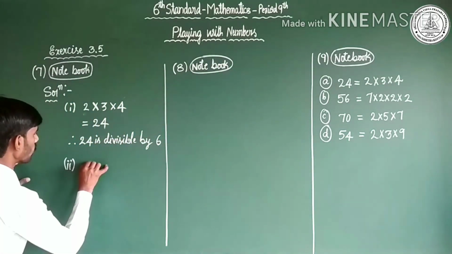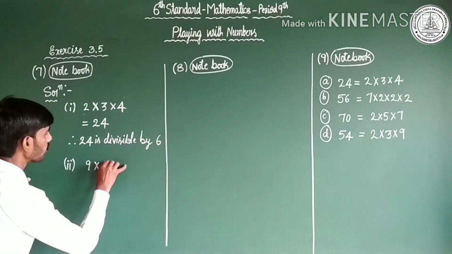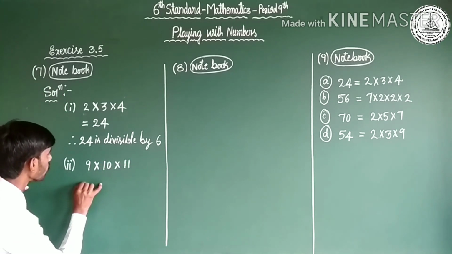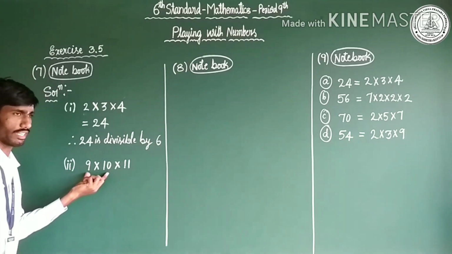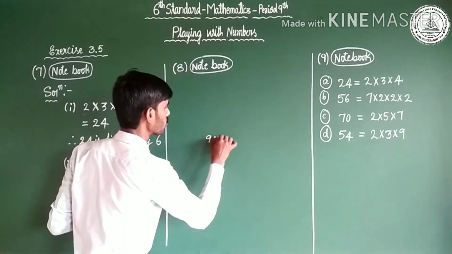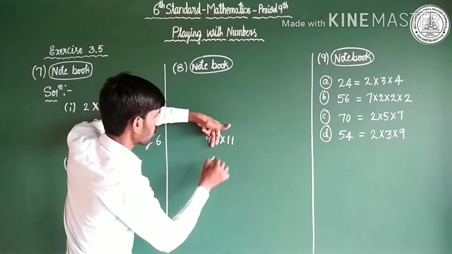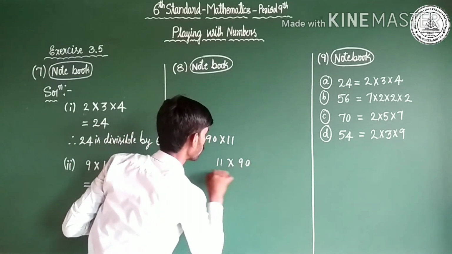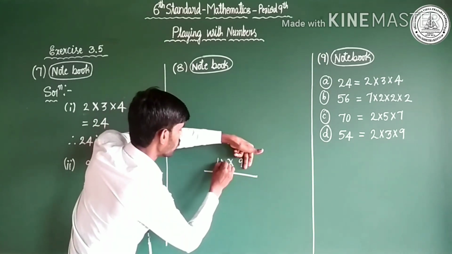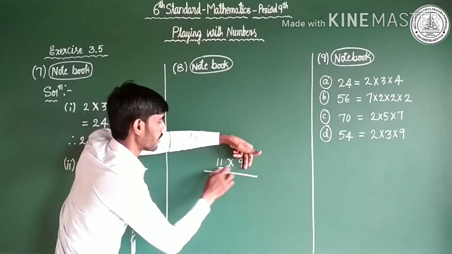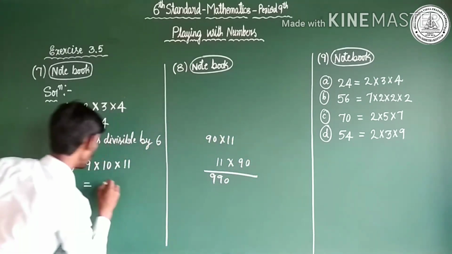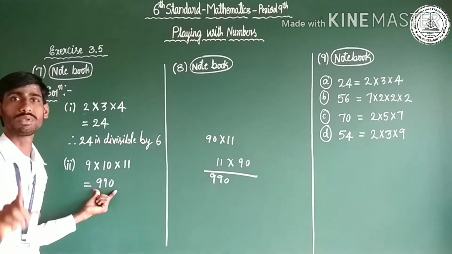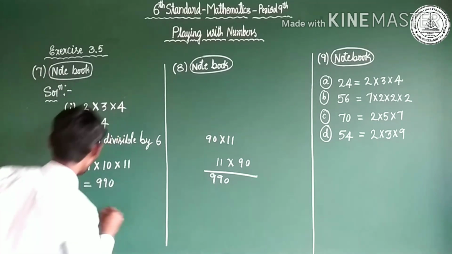See, I'll take 9, 10, 11. What is the product of 9 into 10 into 11? 9 10s are 90, 90 into 11. Observe here, 90 into 11. Just neglect 0. I'll take like this. Neglect 0: 9 1s are 9, 9 1s are 9. Otherwise, 11 9s are 99. Here is the 0. So the product is 990. 990 is also divisible by 6. You may check it.